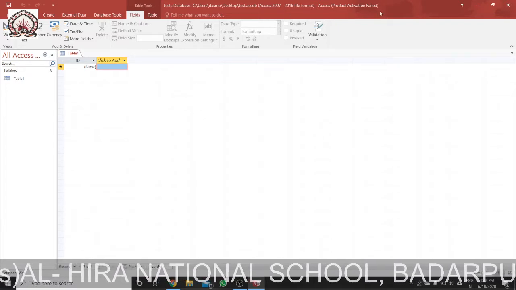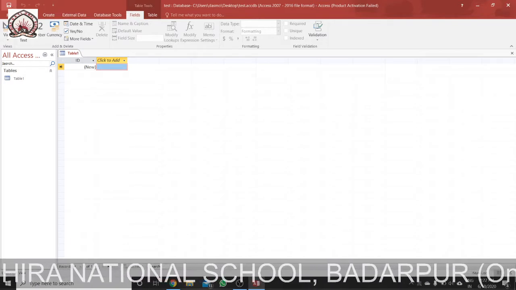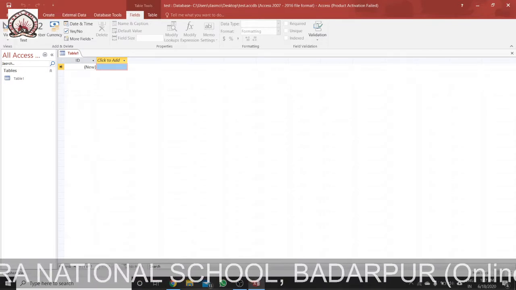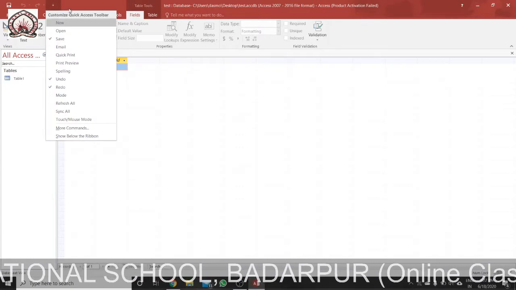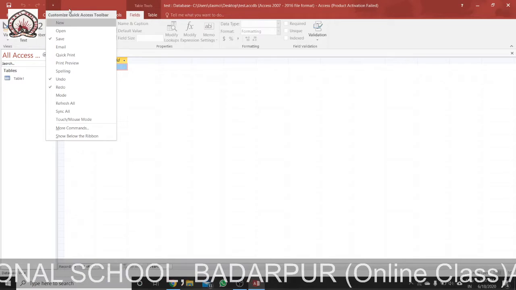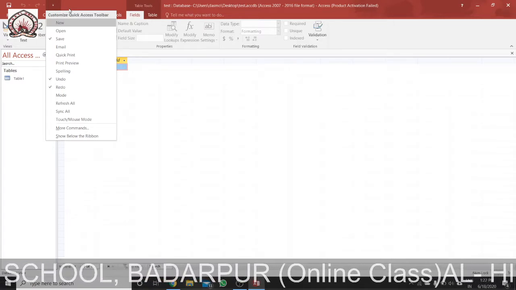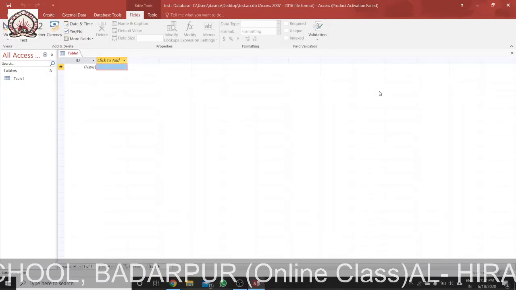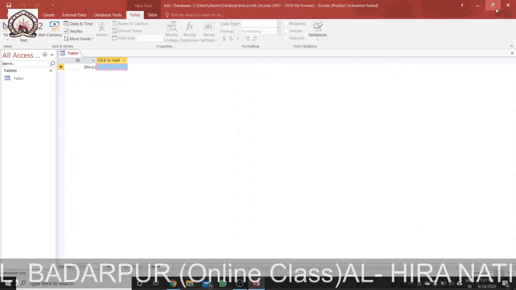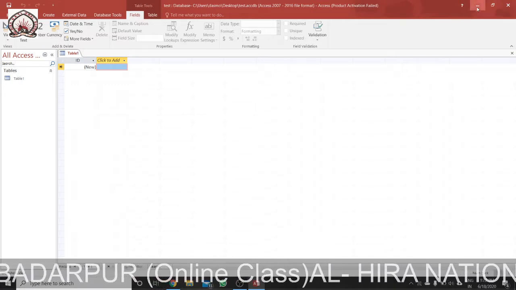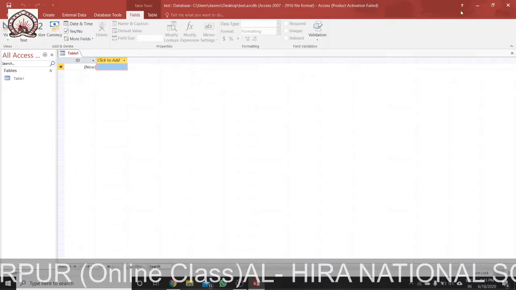Then we can see there are some options. In the title bar we have the save option, undo, redo, and the quick access toolbar is also present. Quick access toolbar means some menus which we can open quickly. Then in this part we have minimize, maximize and close, and this one is for if we require any help, we can press this.